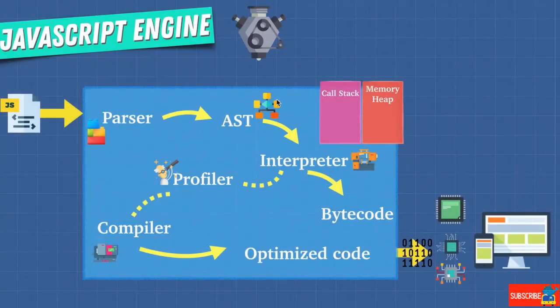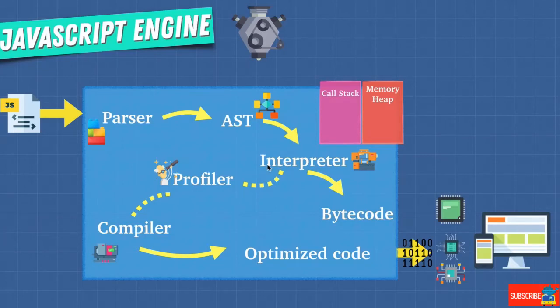And once in this form, it goes through something called an interpreter, profiler, compiler, and we get some sort of code, which we're going to talk about later on. And this whole engine is going to spit out some code that the CPU on our computers is going to understand to give it instructions. And you can think of this whole process, again, which we're going to talk about in more detail coming up, as something like this.